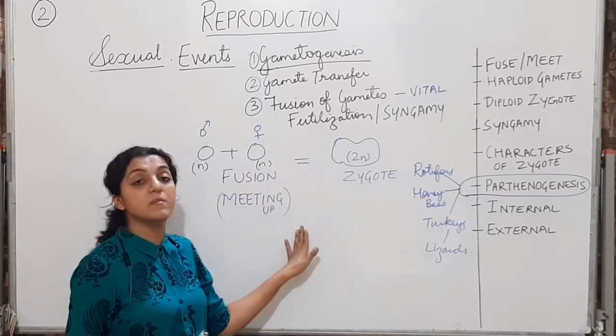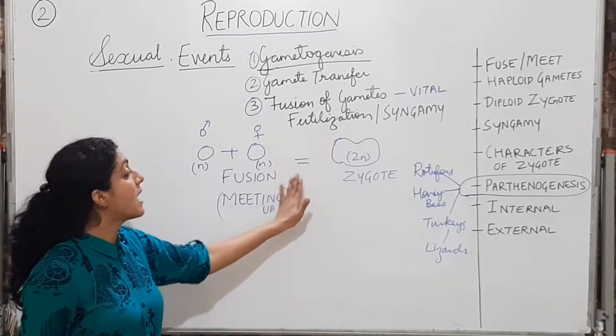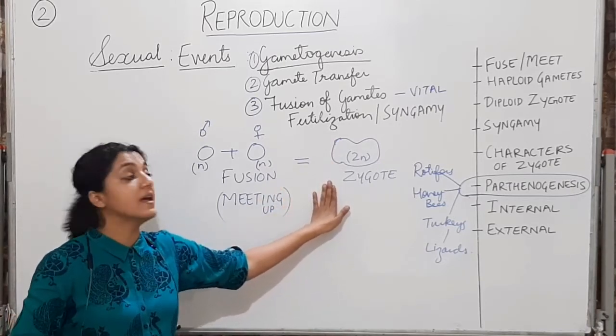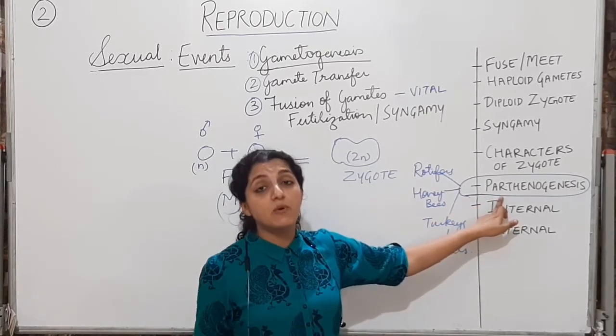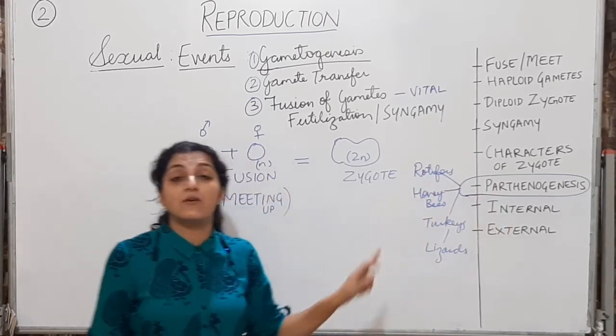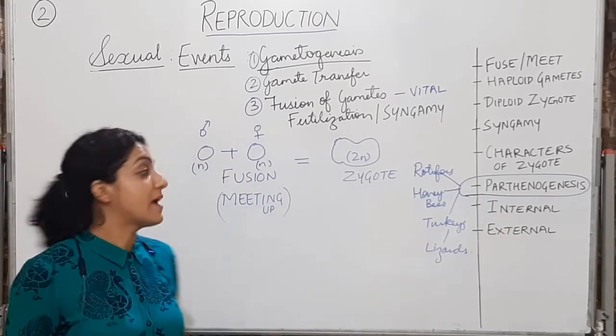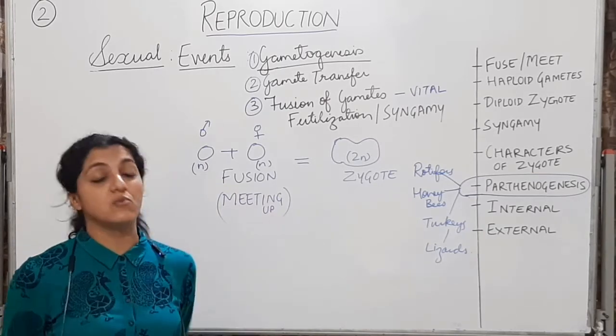So this fusion of gametes is called fertilization. It is called syngamy. Organisms that do not undergo syngamy undergo the process of parthenogenesis, that is reproduction without fertilization. Examples are these organisms. Now, where will this fusion happen? Let us see the humans first.